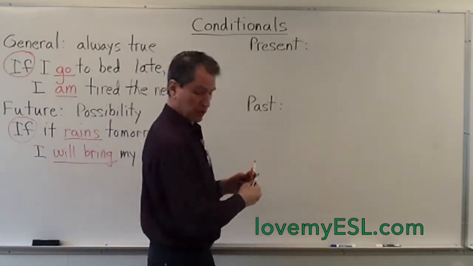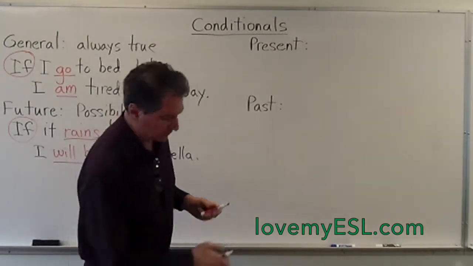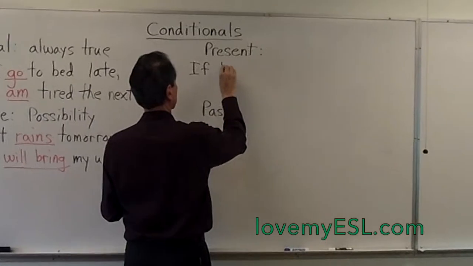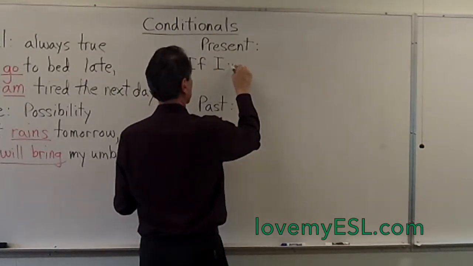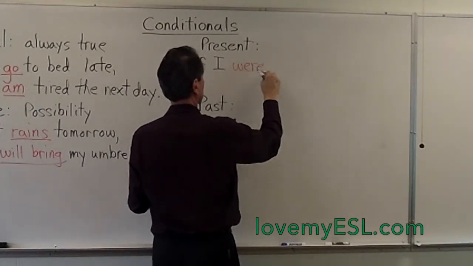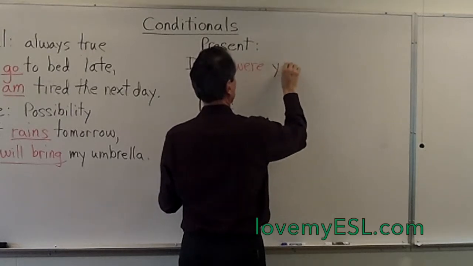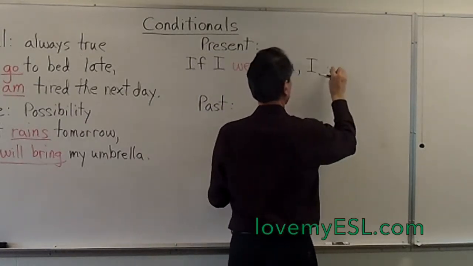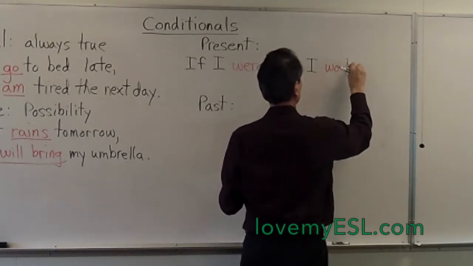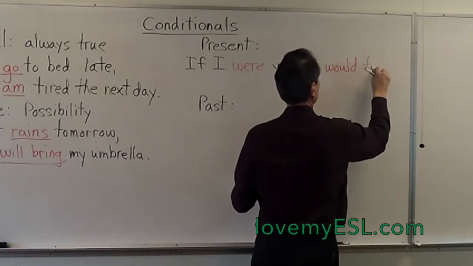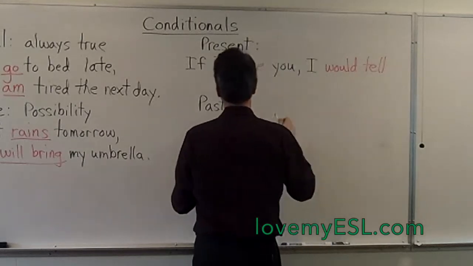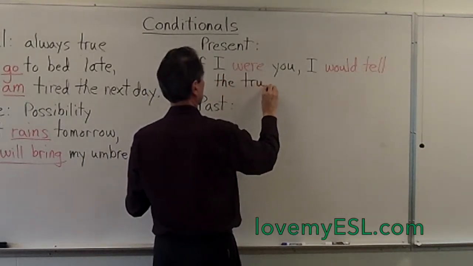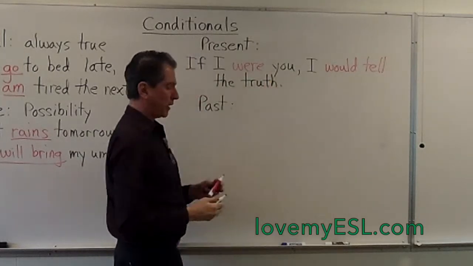The present conditional will be something like, if I were you, comma, I would tell the truth. If I were you, I would tell the truth.